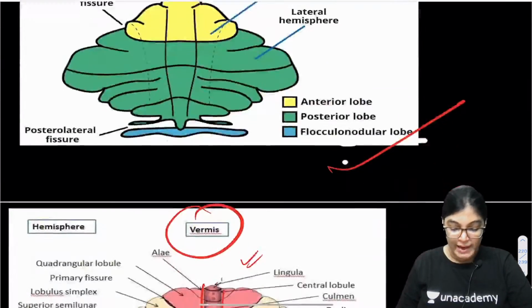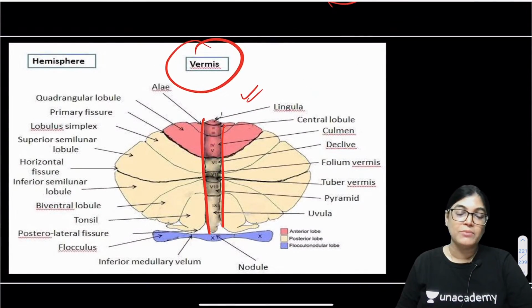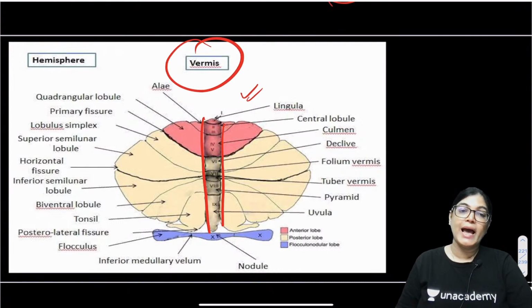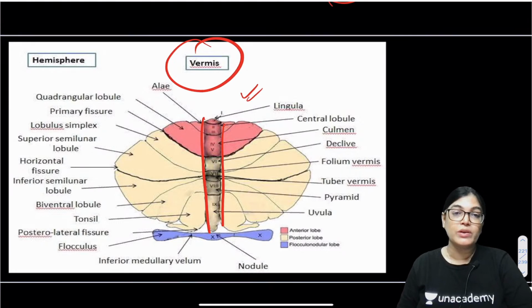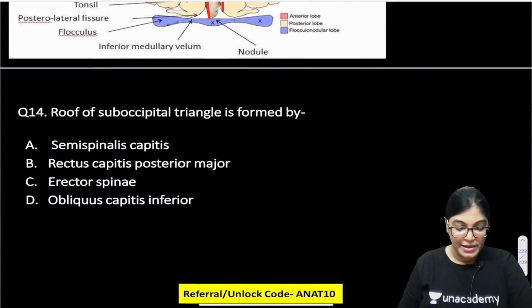So let's move on to the next one. I have included this diagram of the vermal and hemisphere part, where the lateral projection of the cerebellar hemisphere has been given with names, and all of you do revise this. This is very important. Got it, Sri Rangraj? Very good.